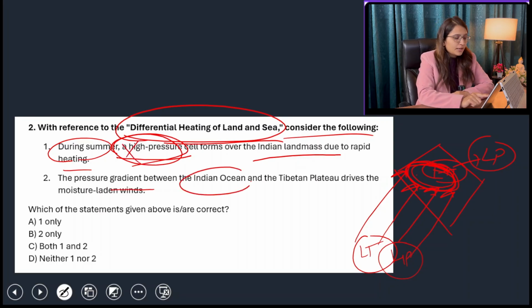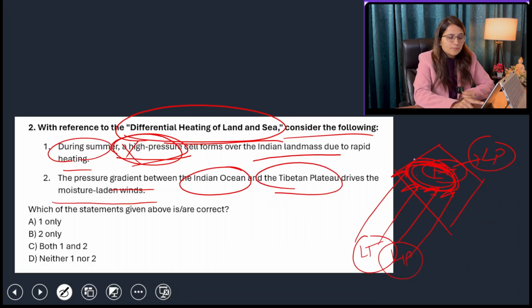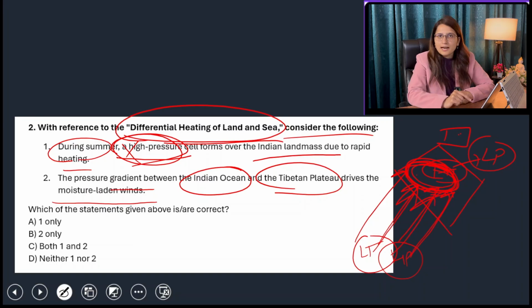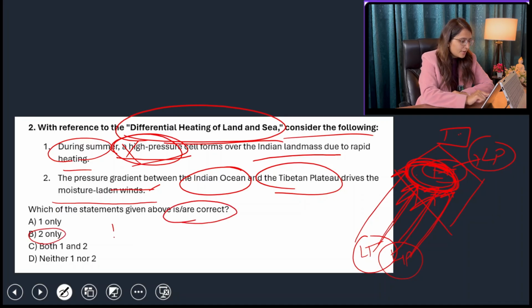The pressure gradient between Indian Ocean and Tibetan Plateau drives the moisture laden winds. Yes, we can talk about this central India as well. We can also talk about the Tibet Plateau because it is at a very high height, and that is why it is very heated up in summer and it becomes very cold in winters. So the difference between the temperature of Tibet Plateau and Arabian Sea, and ultimately the pressure gradient between these two areas, is responsible for the arrival of moisture laden winds from the Arabian Sea to this Indian landmass. So statement number 2 is right. So which of the statements given above is correct? Then the answer will be B, 2 only.